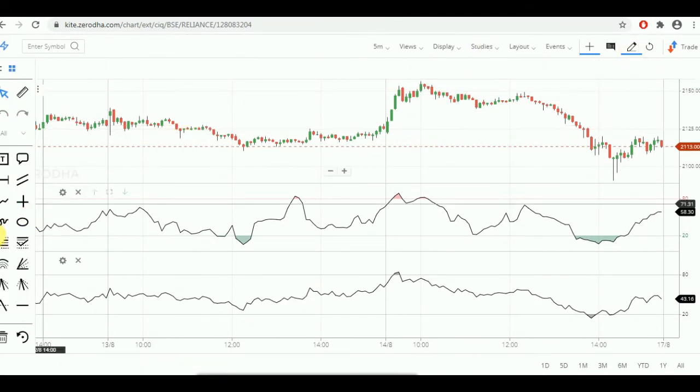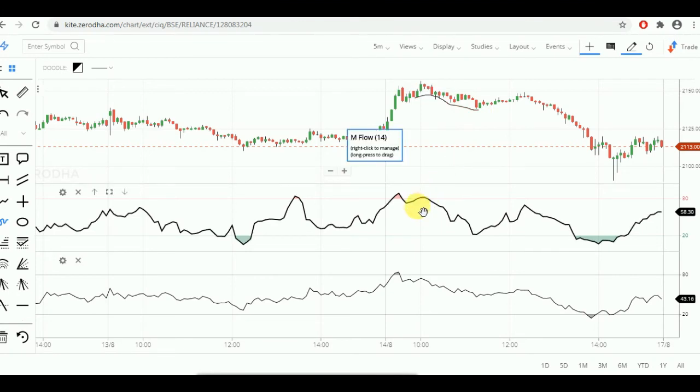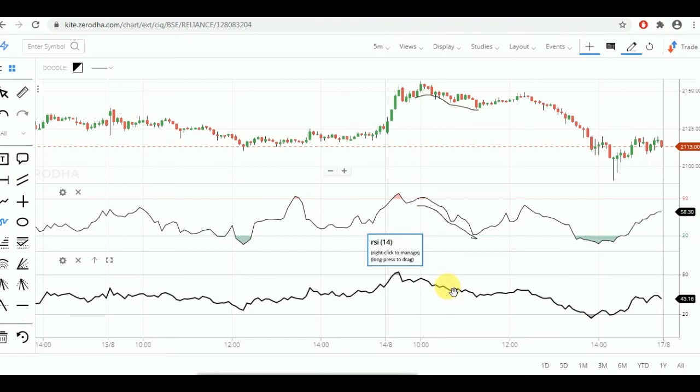Let me show you. As you can see, this is a small price movement, but considering the MFI movement, this is quite a big movement. Since the volume got decreased, MFI had moved drastically, but RSI did not move drastically. It has a small movement because it is moving based on the price action or price data. So this is the major difference between MFI and RSI.